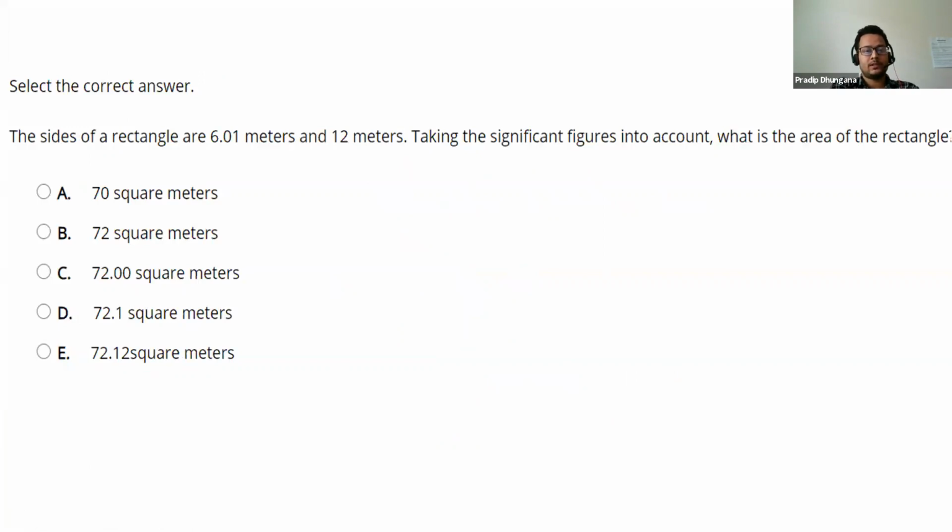The sides of a rectangle are 6.01 meters and 12 meters. Now this time we have to take significant figures into account. What is the area of the rectangle? To get the area, we have to multiply those two sides. So let's do that. I'll write A for the area of the rectangle. Multiply those two sides, 6.01 meters times 12 meters, and meters times meters is square meters.